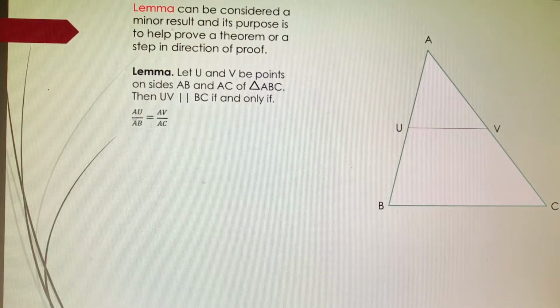A lemma can be considered a minor result, and its purpose is to help prove a theorem or a step in the direction of proof. Let U and V be the points on sides AB and AC of triangle ABC. Then UV is parallel to BC if and only if AU divided by AB is equal to AV divided by AC.